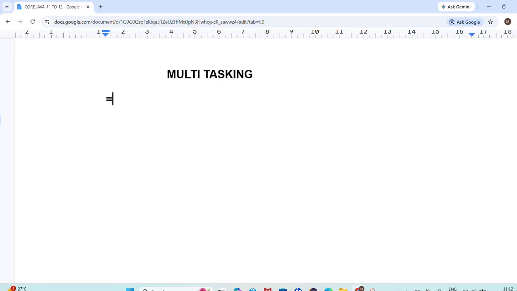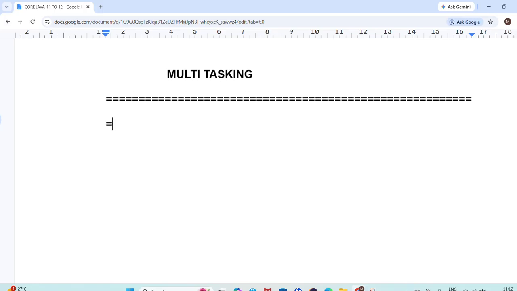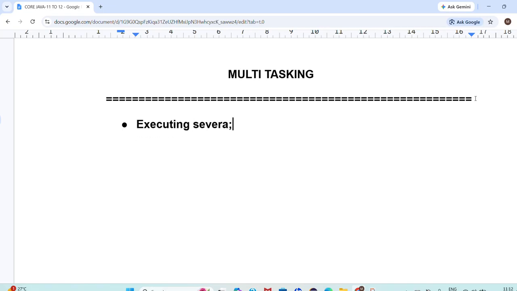Multitasking. Tell me what is meant by multitasking here? Multitasking is nothing but executing several tasks simultaneously.